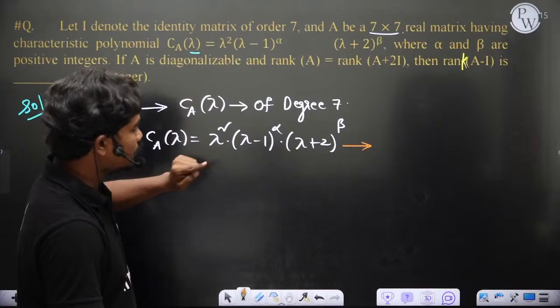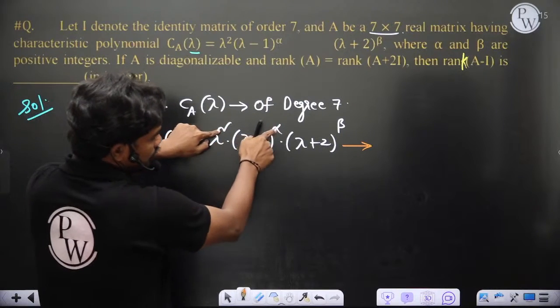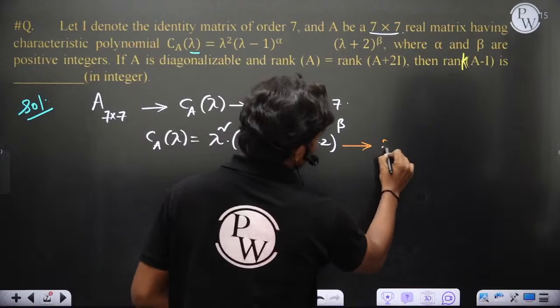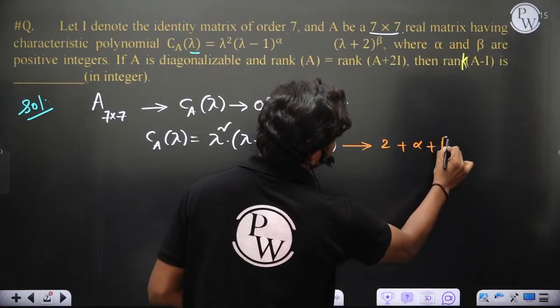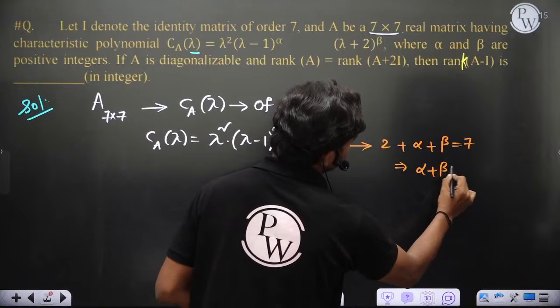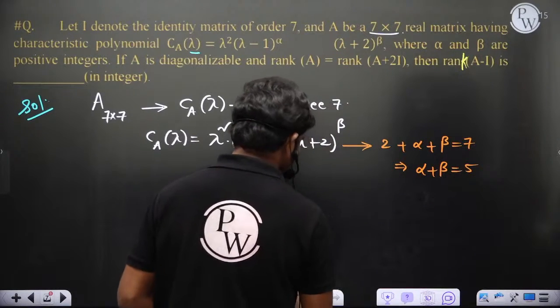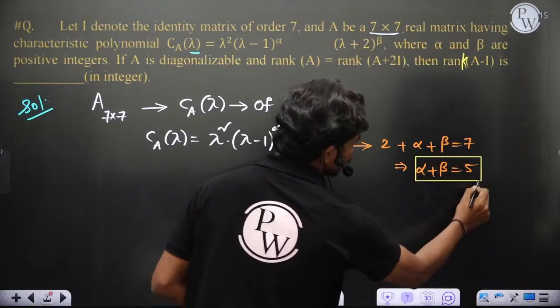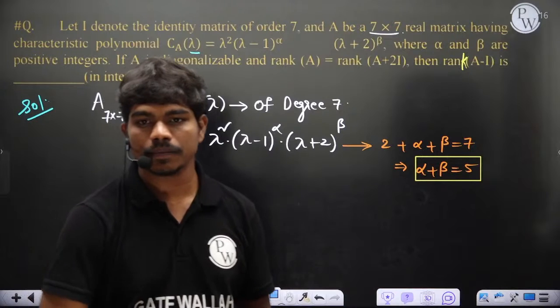So the powers are 2, alpha and beta, and 2 plus alpha plus beta should be equal to 7. In other words, alpha plus beta is going to be 5, of course. Are you all clear with this part? Please type in the chat box.